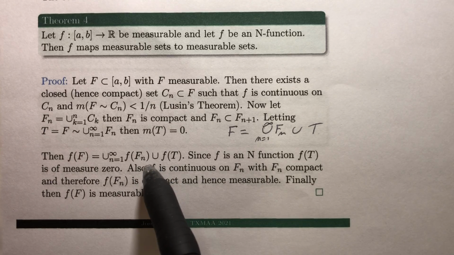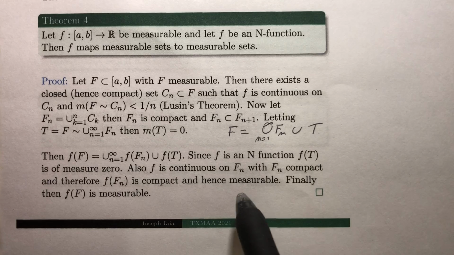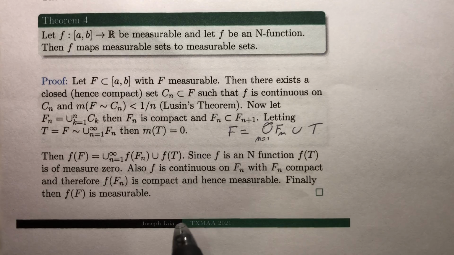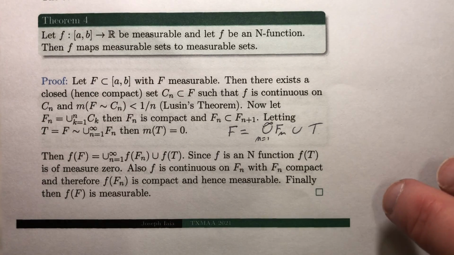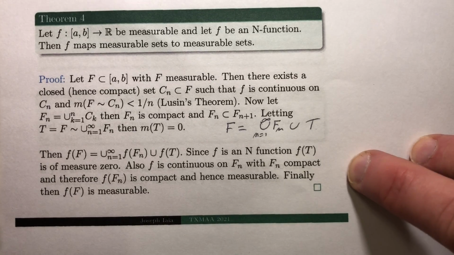So f of the fn's is another compact set, and every compact set is measurable. Therefore, little f of capital F must be measurable. So we see that these n functions are precisely those measurable functions that map measurable sets to measurable sets.